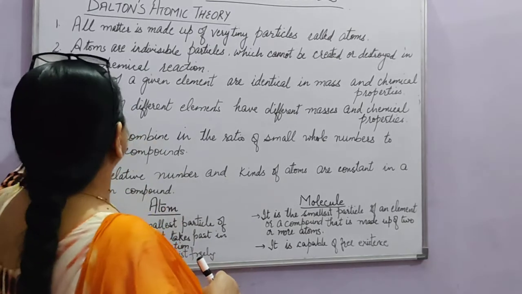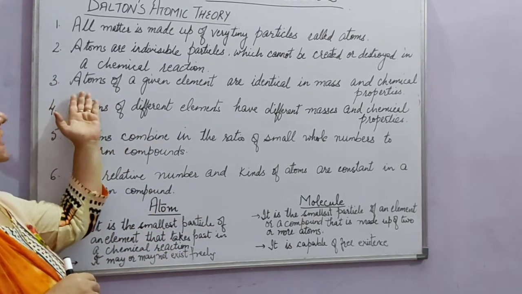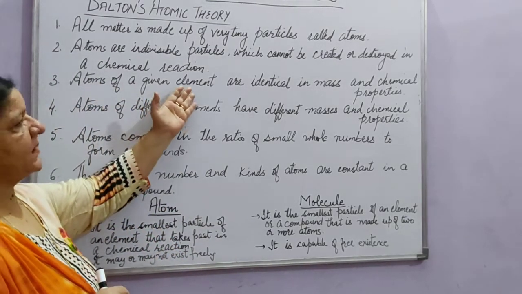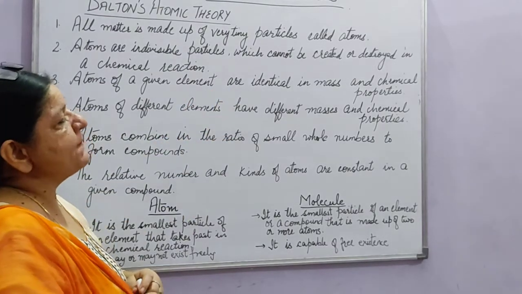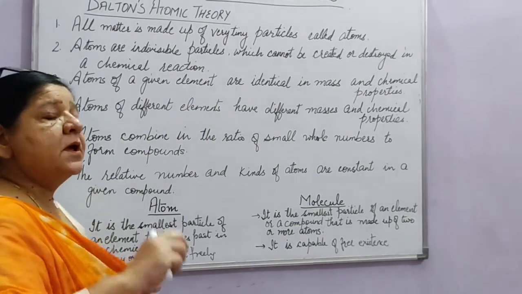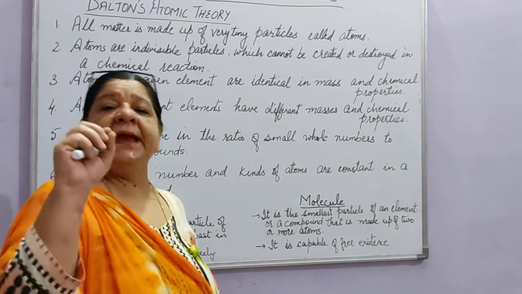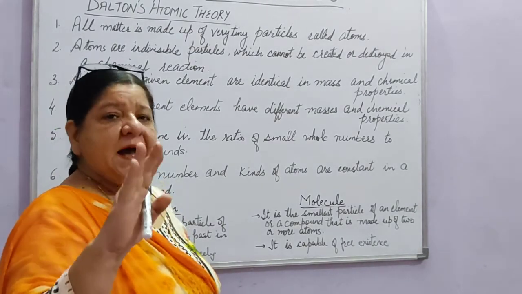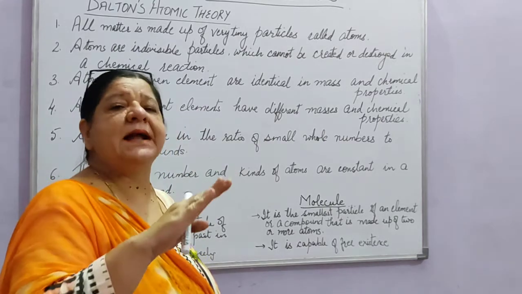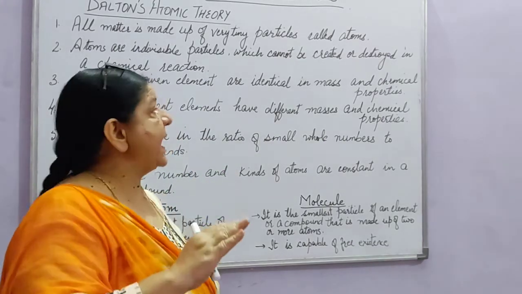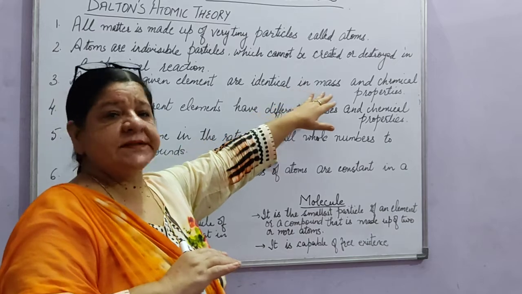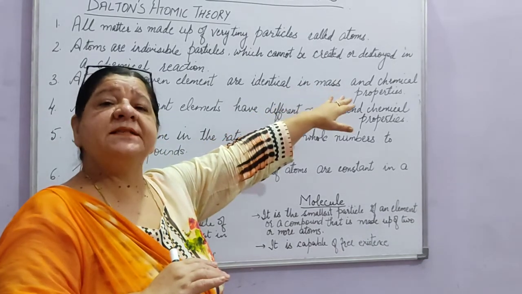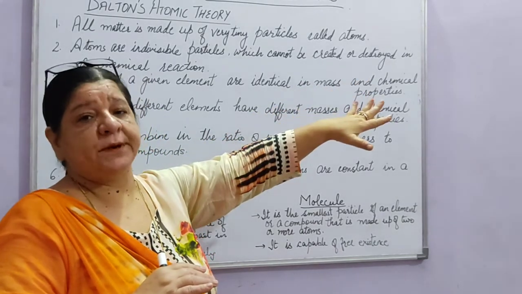The third point was atoms of a given element are identical in mass and chemical properties. So what does this mean? If we take one element, all the atoms present in that element will have the same mass and the same chemical properties.